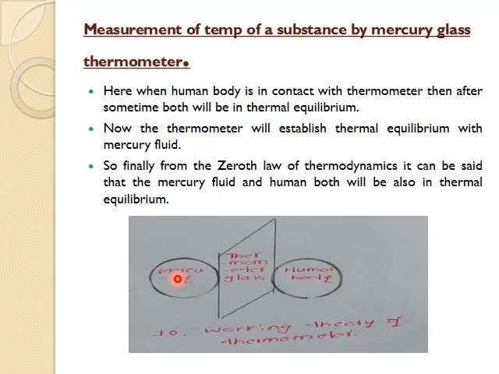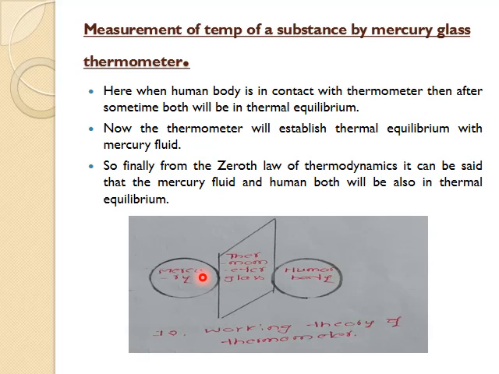This is an imaginary diagram I have considered to explain the concept. Inside the thermometer there is a manometric fluid, which is mercury, and the thermometer glass separates the human body from the mercury.